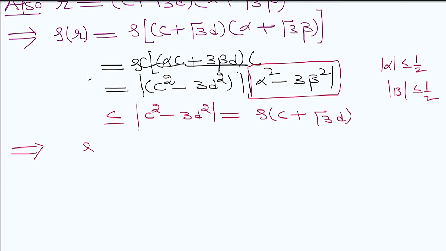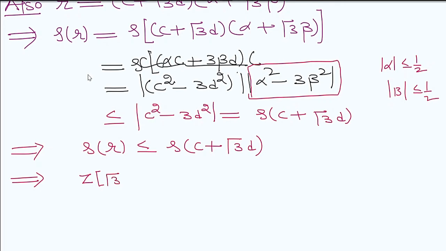So it means delta of remainder is less than delta of divisor c plus under root 3 into d. So it implies this is Z square root of 3. So what is this? This is a Euclidean domain.